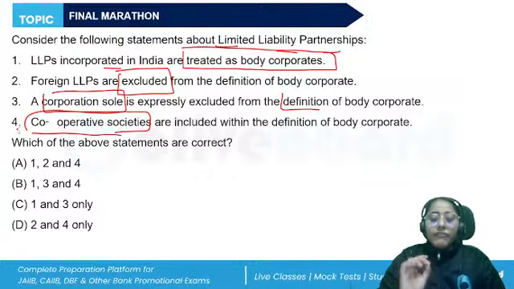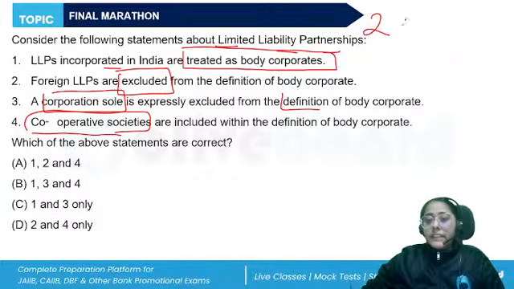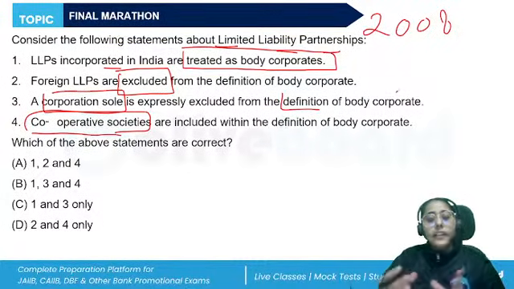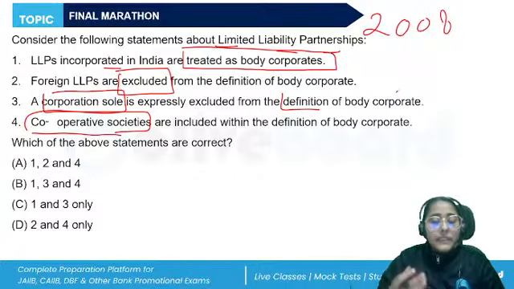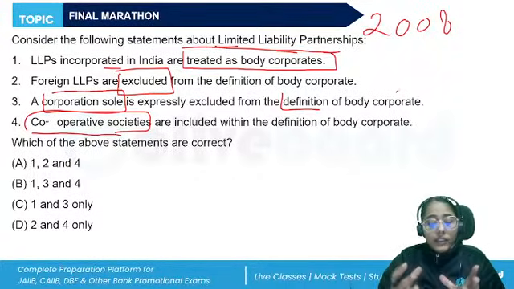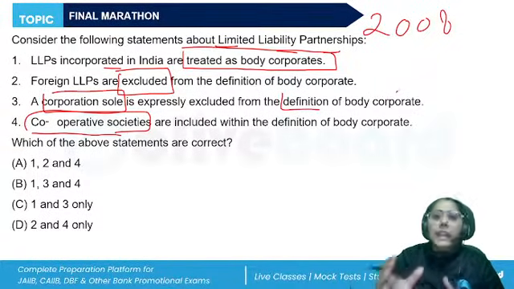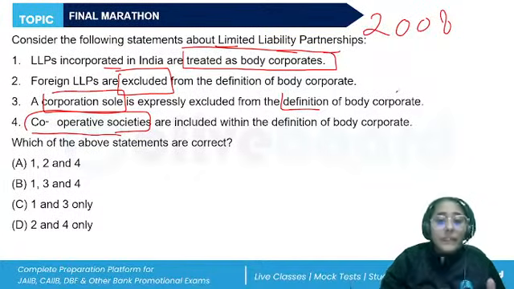When we talk about the limited liability partnership, it is under the LLP Act of 2008. Some features are of a partnership firm, others are of a company. For example, there is perpetual succession. It is a body corporate. It has a separate legal existence, separate from its partners. The liability is limited by whatever agreement is between the partners.